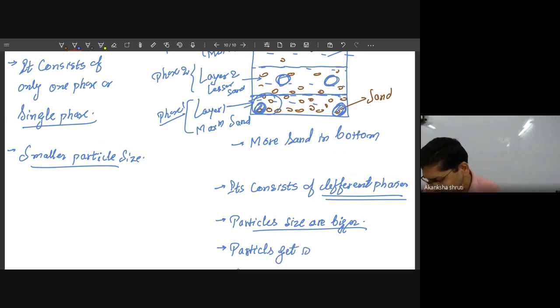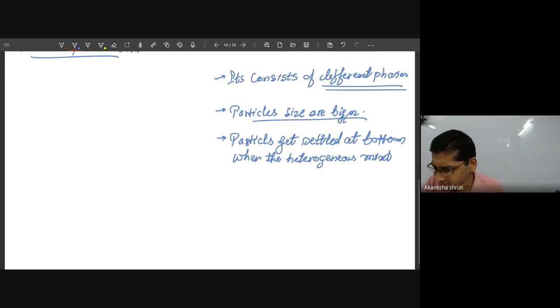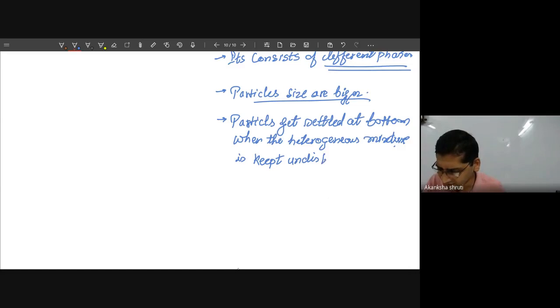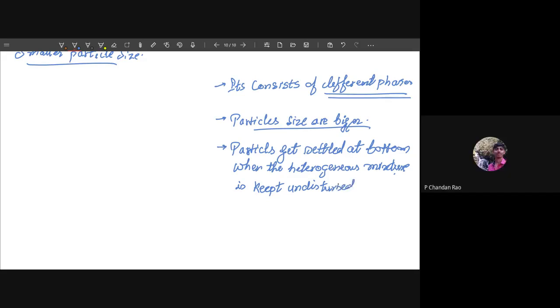The particles of a heterogeneous mixture get settled at the bottom when the mixture is kept undisturbed for a longer time.